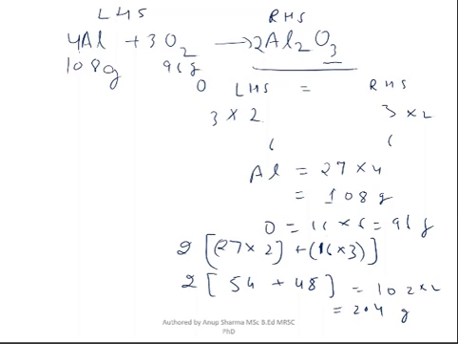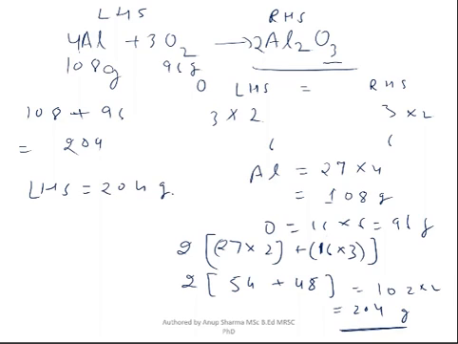So we see left hand side is 108 plus 96, so it will be how much? 8 and 6 is 14, carry 1, 9 and 1 is 10, and 1, so it is 204. And this side we have already calculated, so left hand side LHS equals 204 gram, and RHS is already calculated here, which is also 204 gram. So that means we can say the law of conservation of mass is valid.